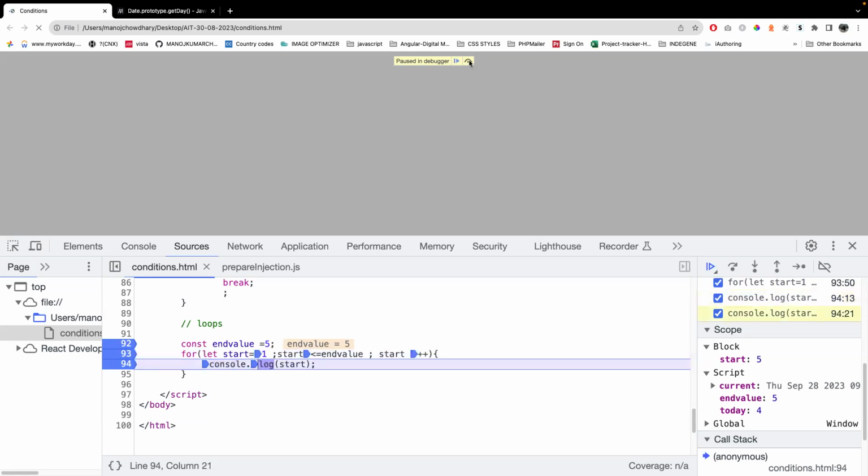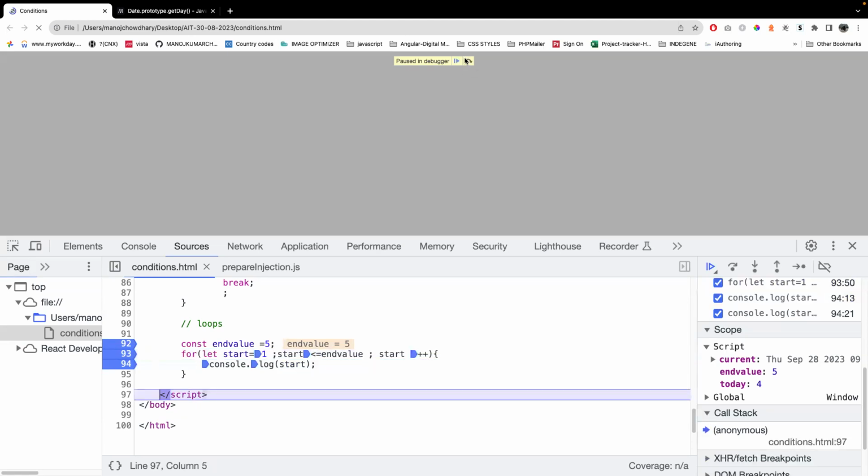Again it came back, and the value is 6. Now it was checking 6 is less than or equal to 5. So is it true? My condition got broken there.